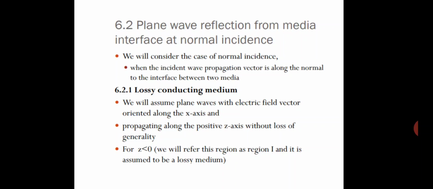We will assume a plane wave with electric field vector oriented along the x-axis and propagating along the positive z-axis without loss of generality. For z less than 0, we will refer to this region as region 1, and it is assumed to be a lossy media.